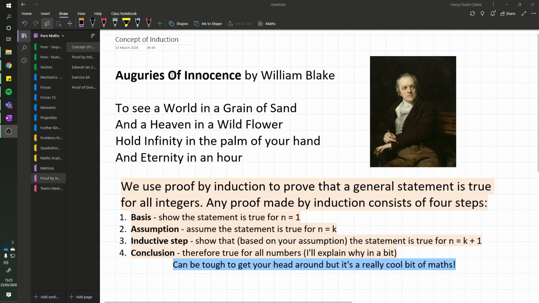It's a nice little poem. It's the first 4 lines from Auguries of Innocence by William Blake. Very good poet. I recommend checking out some of his stuff. He's got some really nice poems.